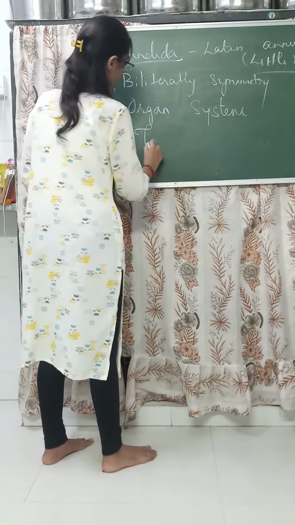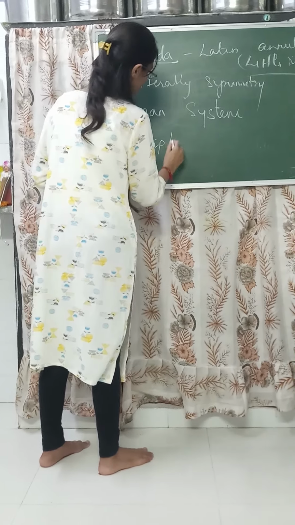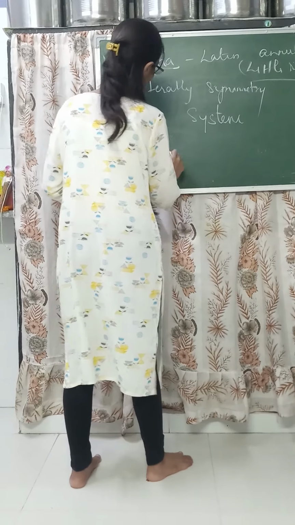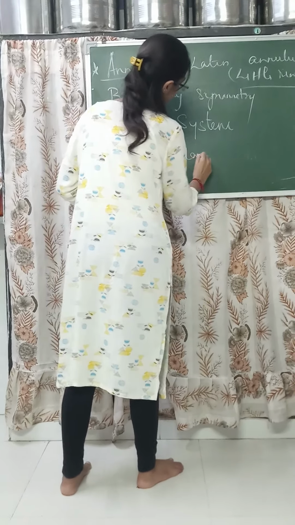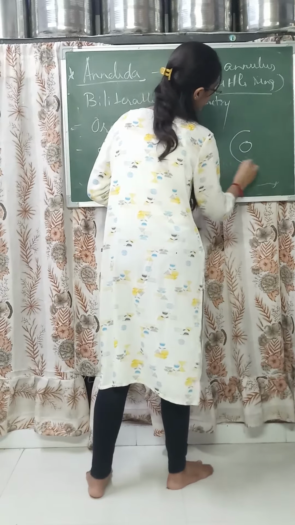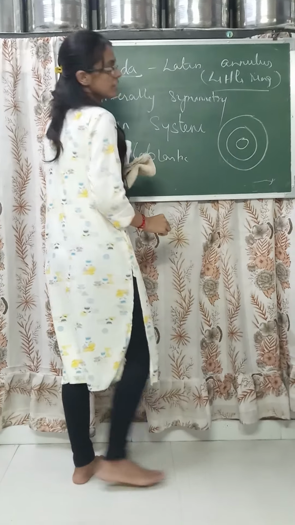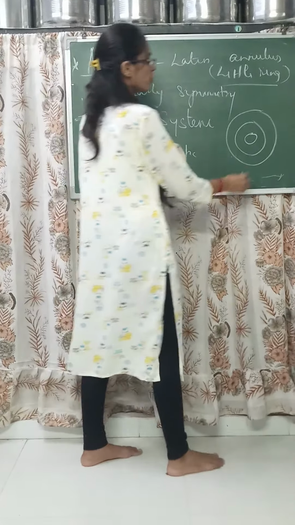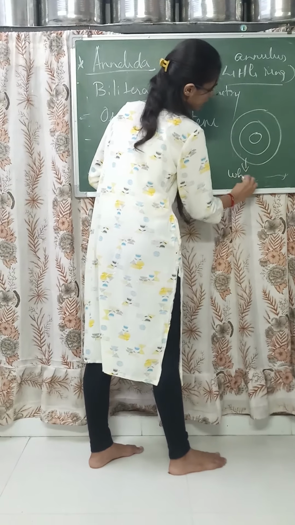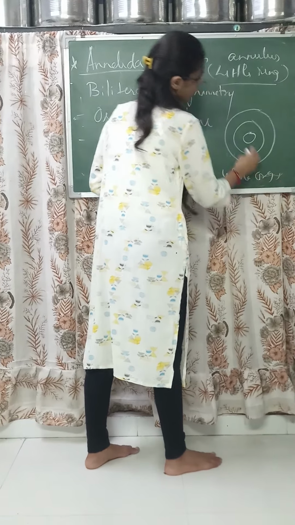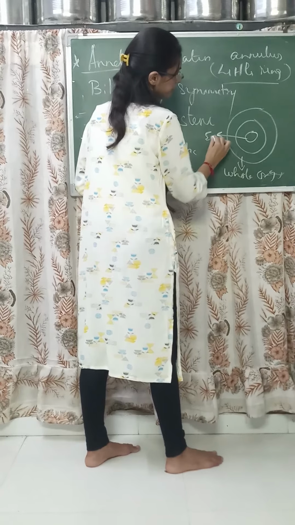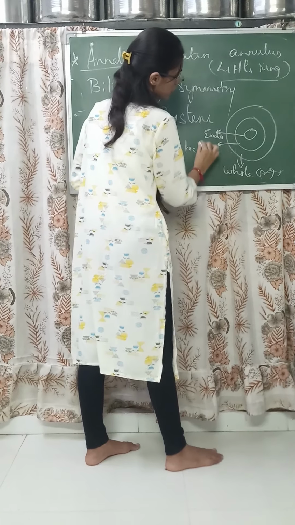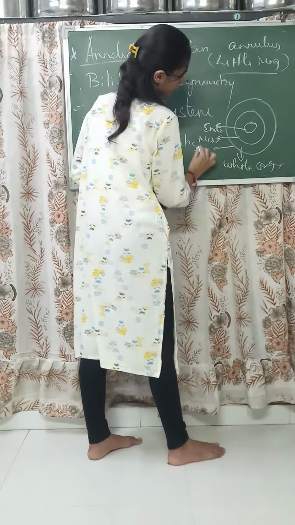They are triploblastic. As I taught you earlier, what do you mean by triploblastic? There are three germinal layers from which the whole organism is formed: endoderm, mesoderm and ectoderm.